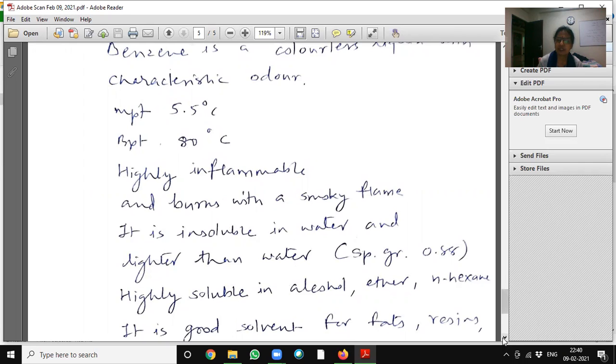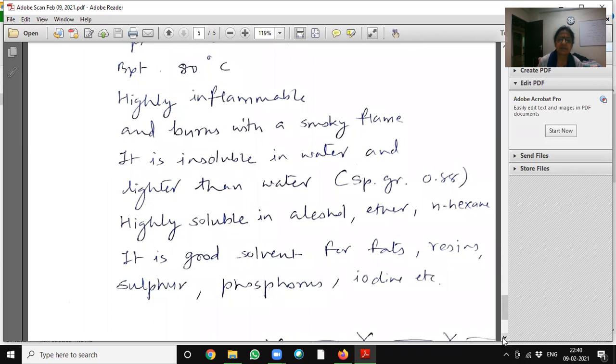Specific gravity is 0.88. Highly soluble in alcohol, ether and normal hexane. It is a good solvent for fats, resins, sulfur, phosphorus, iodine, etc. So these are the physical properties of benzene.